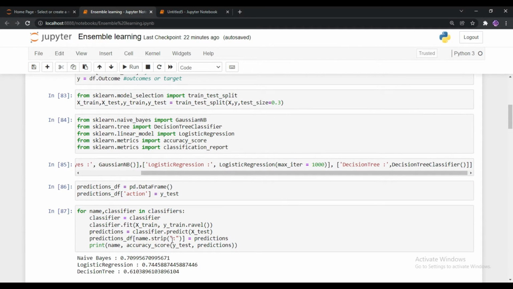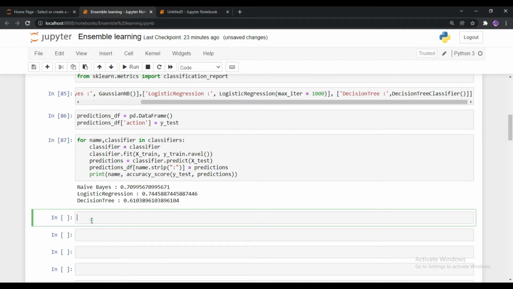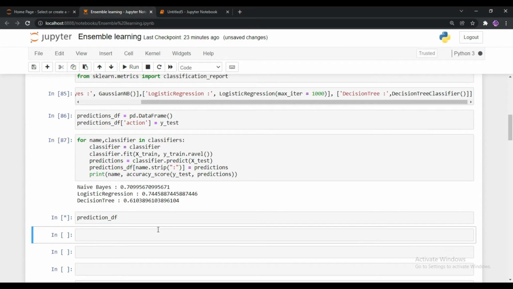So look at this. These are the accuracies that I got without using voting classifiers. Among these accuracies from the models, I need to select the best algorithm. I already told you I'm going to compare my original dataset results with other model results. For viewing the results of models, you have to print the predictions df data frame.